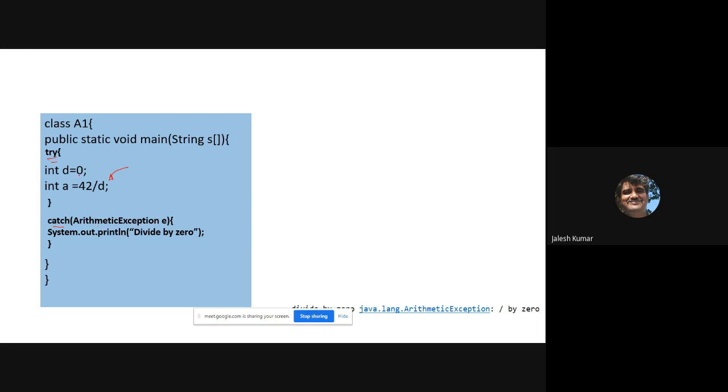You know that these are arithmetic operations. Somewhere if some abnormalities come, it will throw ArithmeticException, capital A, capital E. You create one reference e and you print the message, oh it is divided by 0. See, if any problem occurs, immediately it will be caught and it will be handled by this catch.